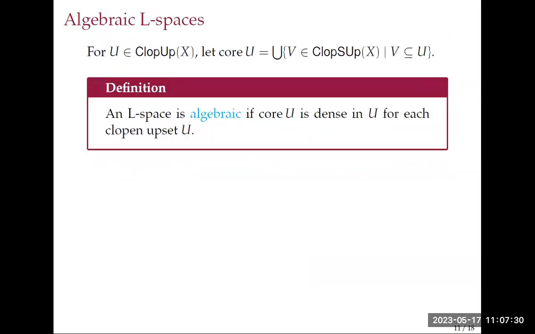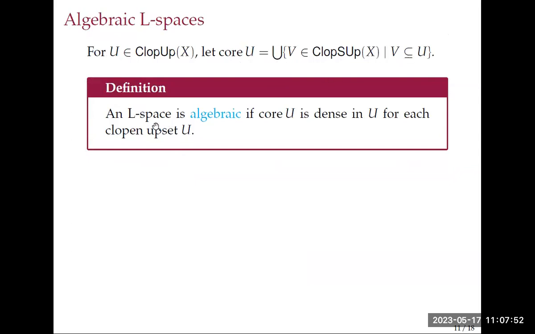So in an algebraic L-space, we have a bunch of these clopen Scott upsets. This is how we define it. If we have a clopen upset U, we look at what we call the core, the union of all the clopen Scott upsets contained in that clopen upset.